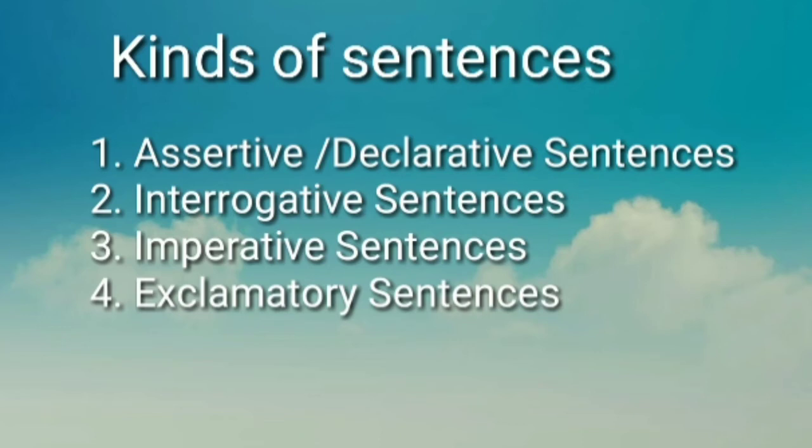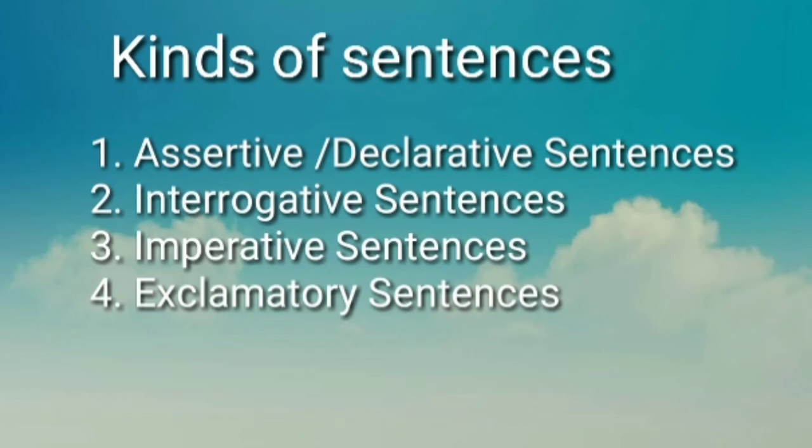Second, interrogative sentences. We use this type of sentences to ask questions. An interrogative sentence may be a yes or no question or a wh question. Okay?